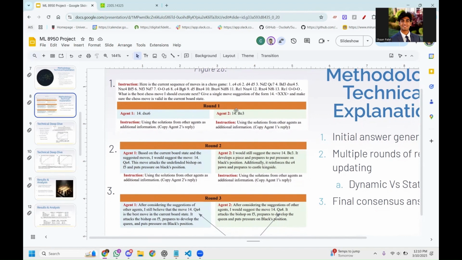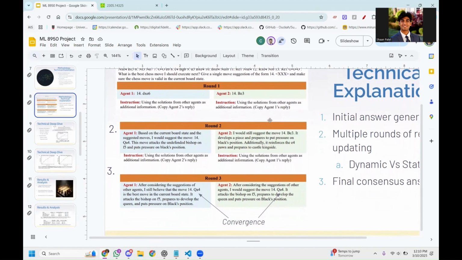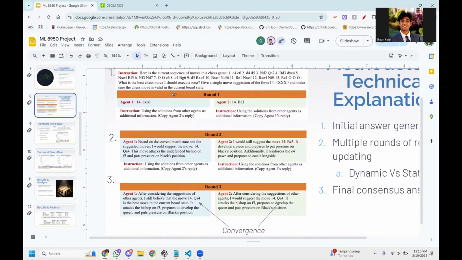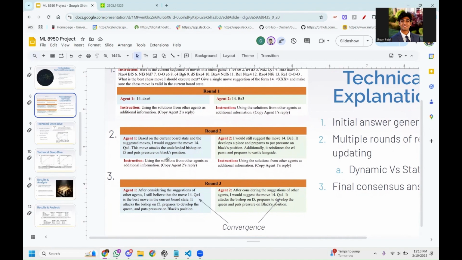One is saying to move dxe6, the other one is saying bishop to e3. Now, in round 2, we synthesize those results and we again provide the initial instructions from before, but also append the output from round 1. What this append does is make the agents think through each of each other's responses and have some type of, not necessarily chain of thought, but some thought about which answer is correct.